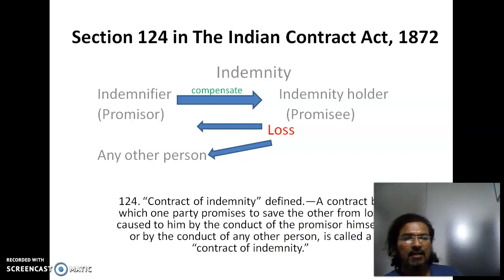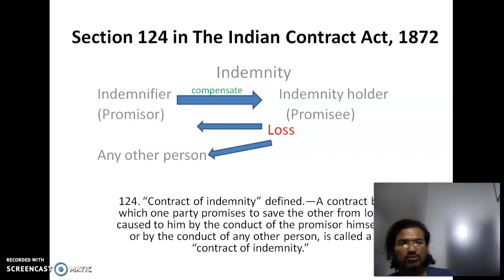You can see that the ingredients of the section are that there should be a loss, caused by the promisor or any other person.